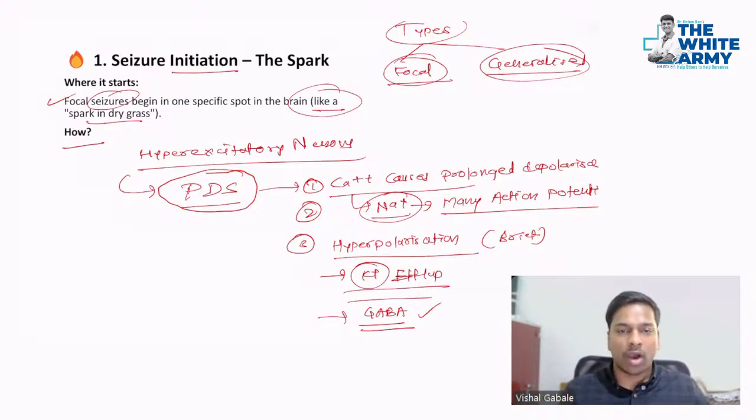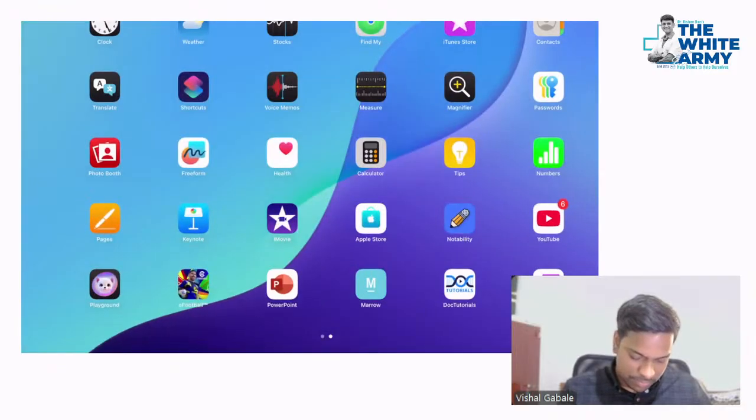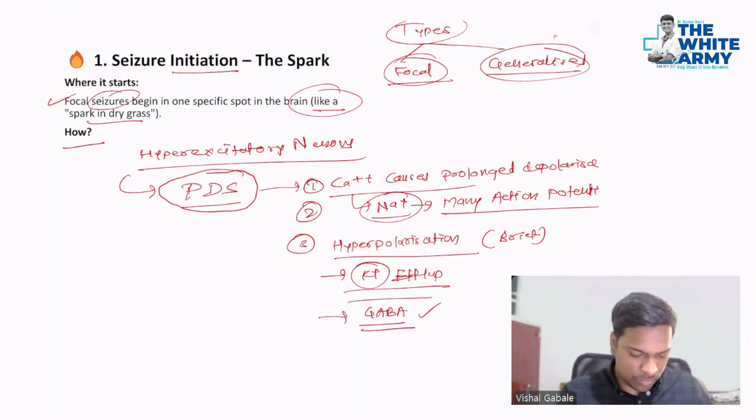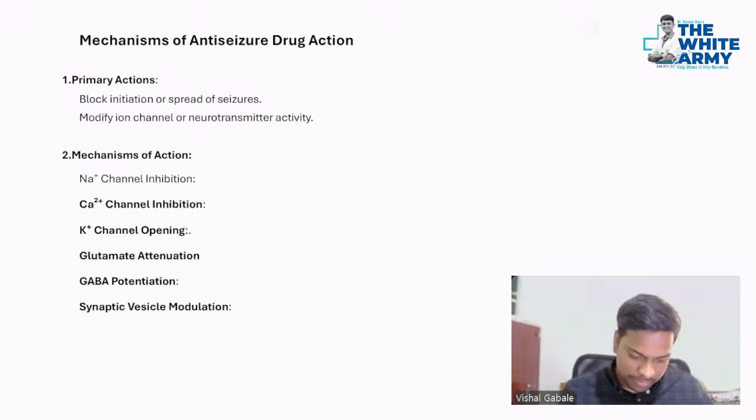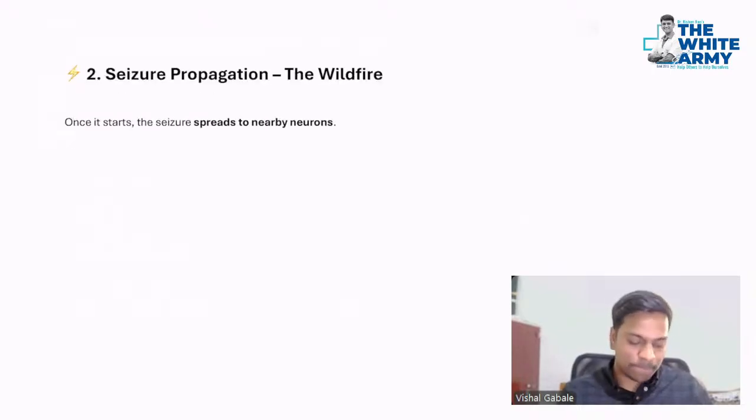All right. Now let's see how seizure propagation occurs.